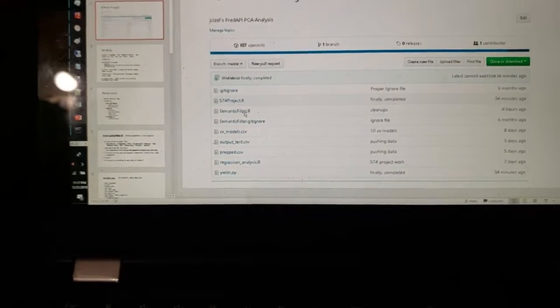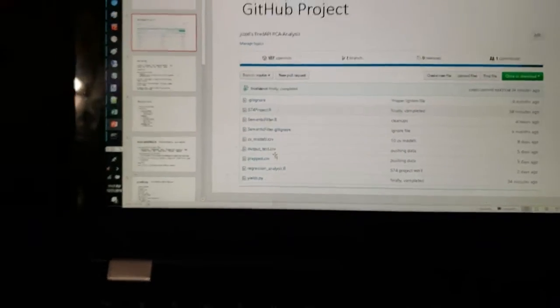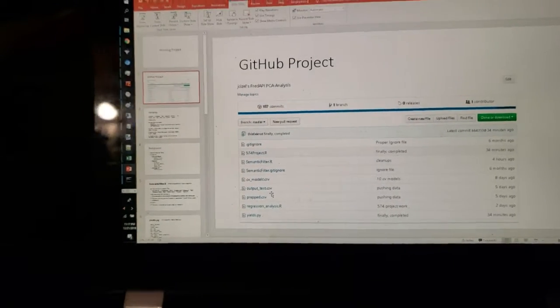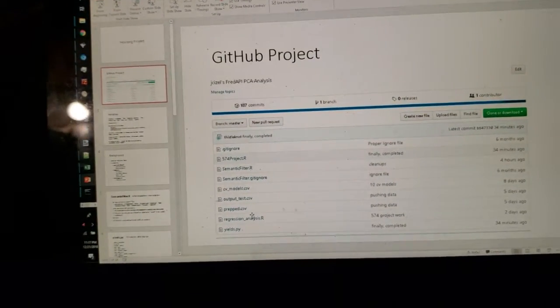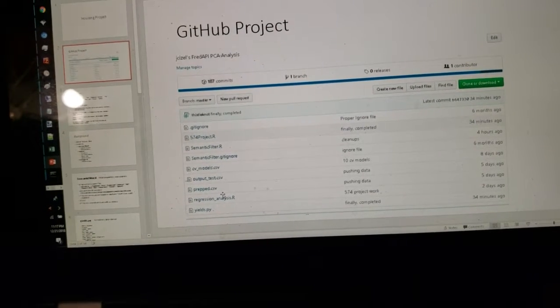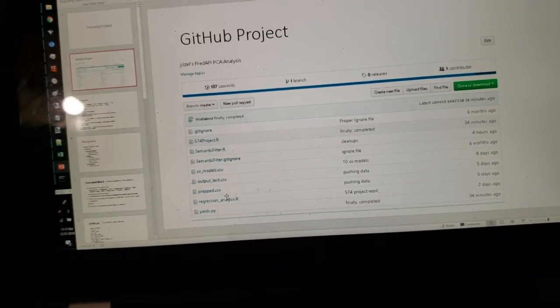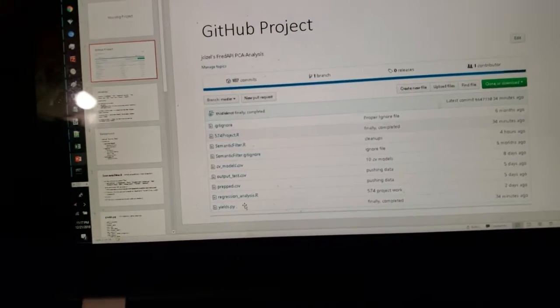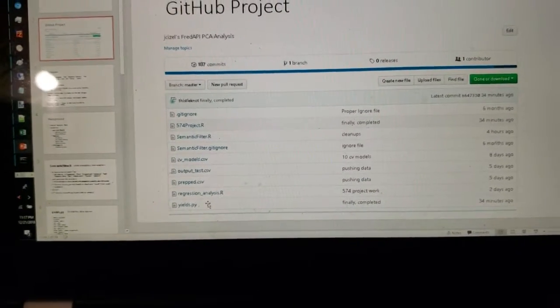It's not important. There's basically 3 files, but originally it was just semantic filter, and it's grown into a couple other files. These CSVs are just mistakenly outputted. They're probably not up to date. Regression analysis was where I was doing correlation filtering. No, I'm sorry, I wasn't doing correlation filtering. I was doing cross-validation. I decided to drop that for this project because it was too involved.